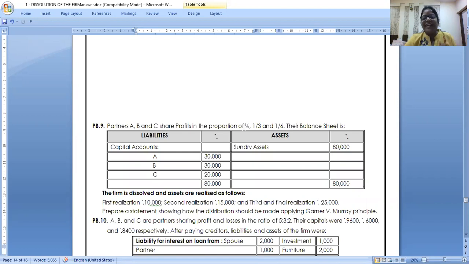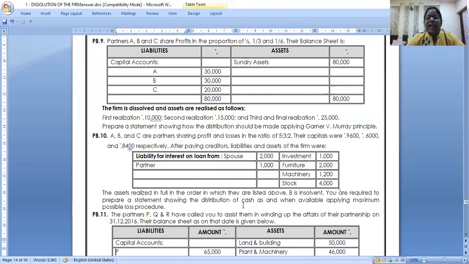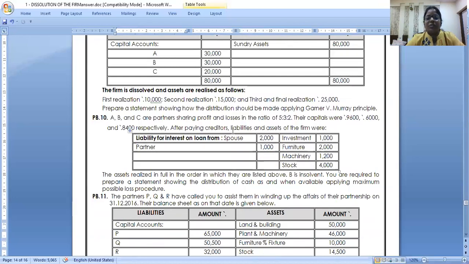That's fine. Super. Multiply with 6. You will get 3:2:1 ratio. And now this time, there are only assets and no liabilities. So only 3 columns you will prepare. A, B, C. Divided by 3:2:1. And same, get the lowest capital. And then in priority, we don't have creditors and contingent. So first 10,000 pay to the partner according to the table, then second and then third. Very easy this is. And next problem also I want to read out.